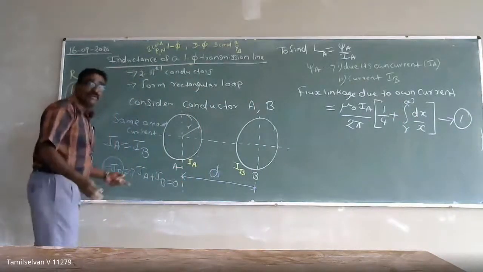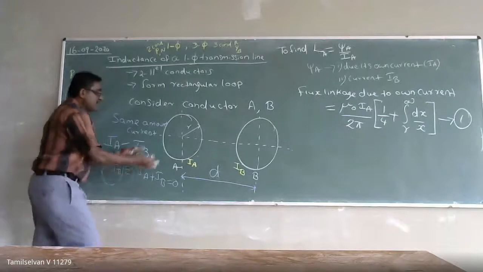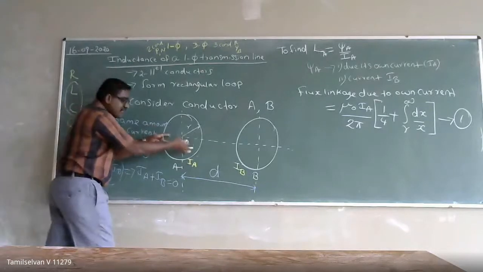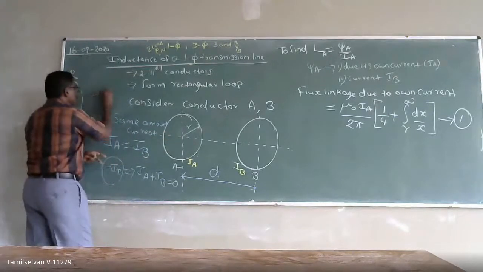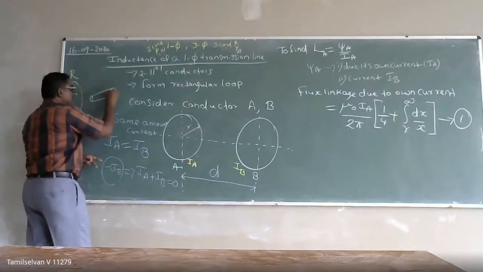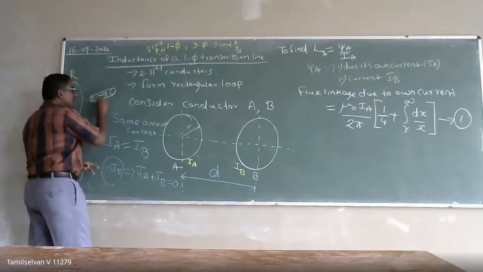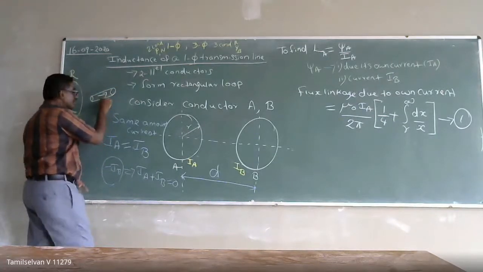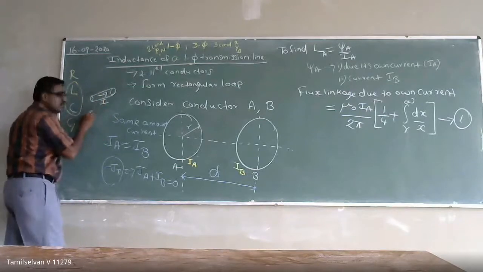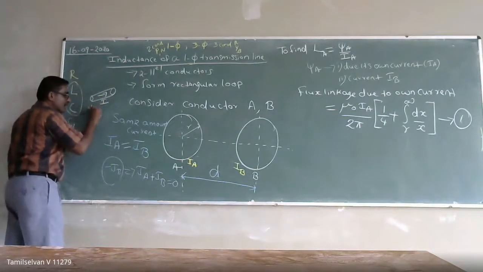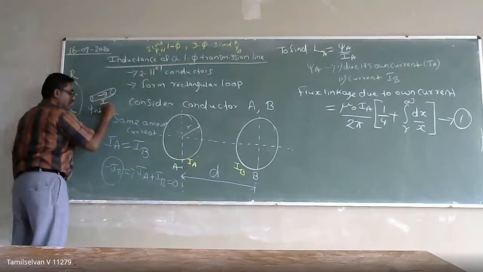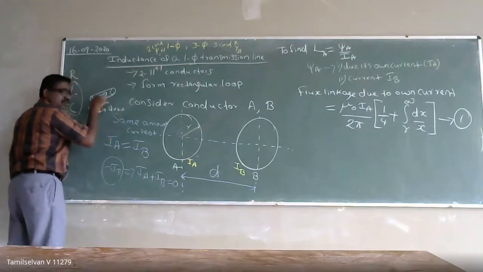Last class we have discussed this. We took a single conductor. When a current flows through the conductor, there will be two fluxes: internal flux plus external flux due to its own current.